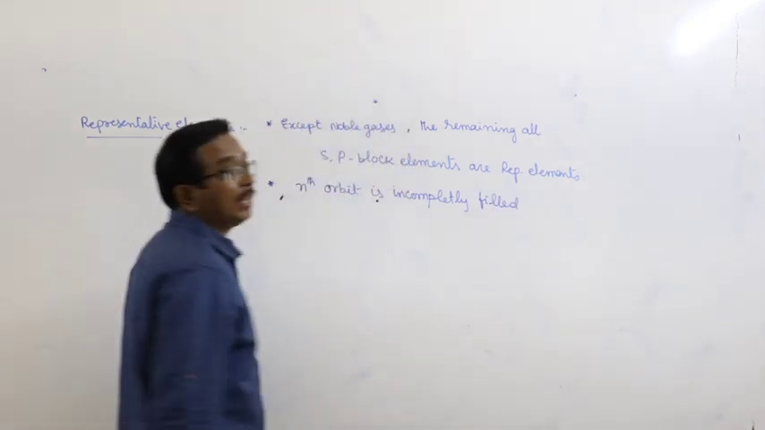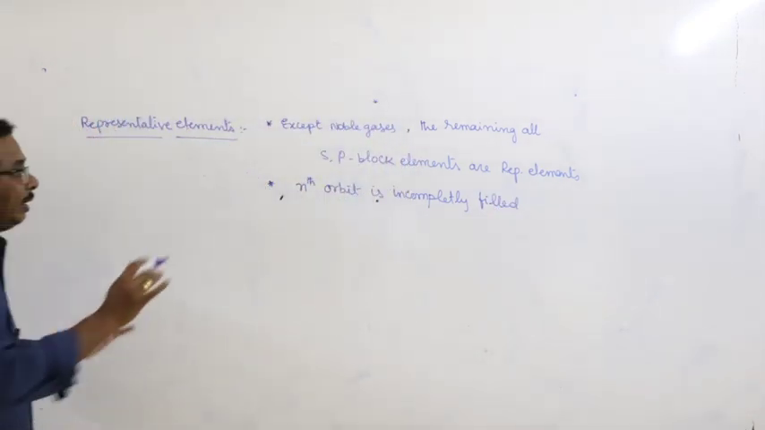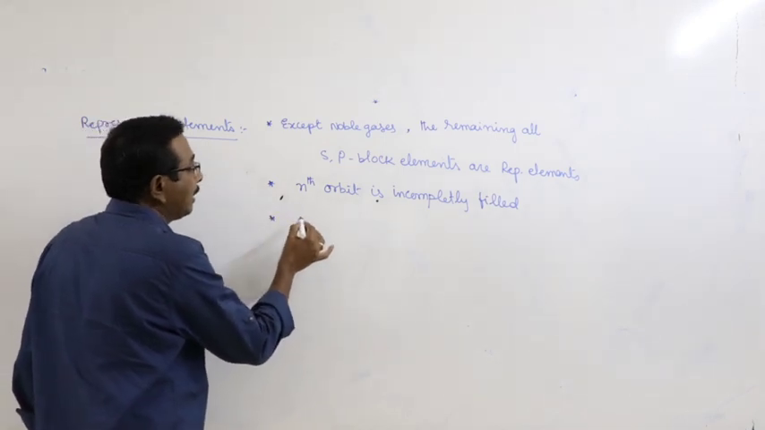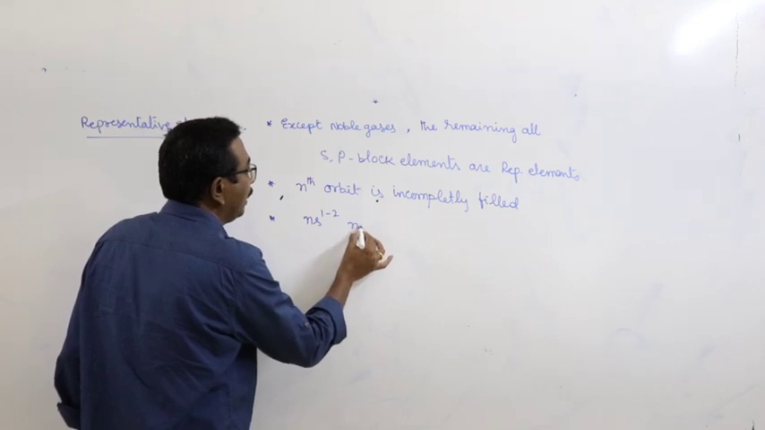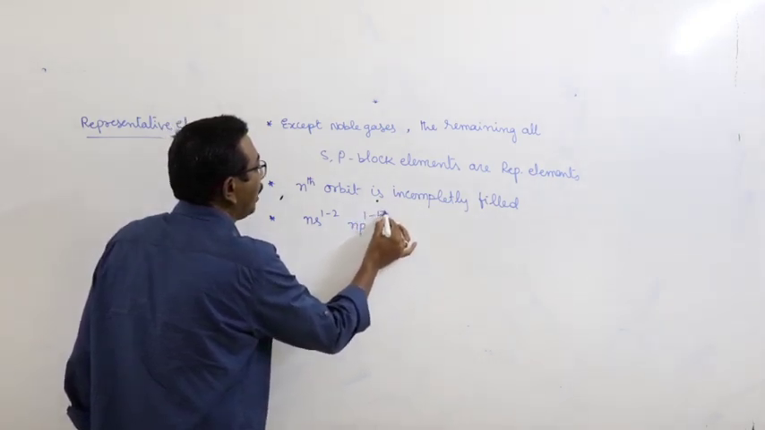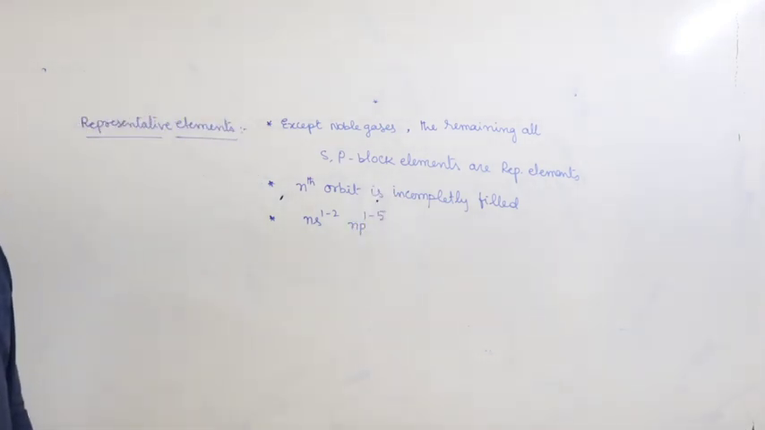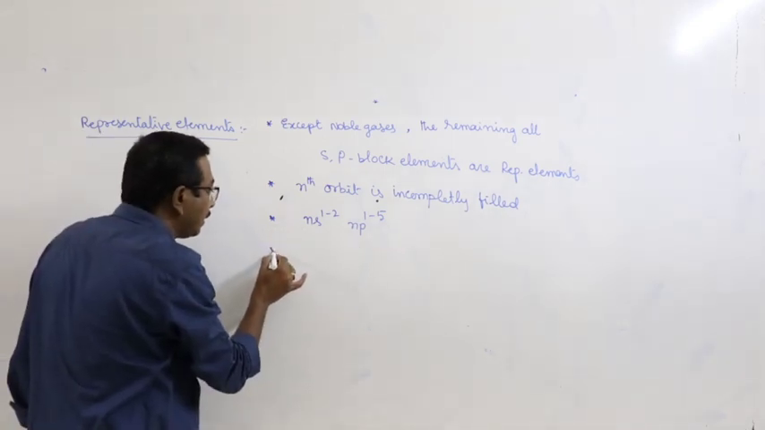Such elements are known as representative elements. And here, the general electronic configuration is ns1-2, np1-5. What is the sense of this?